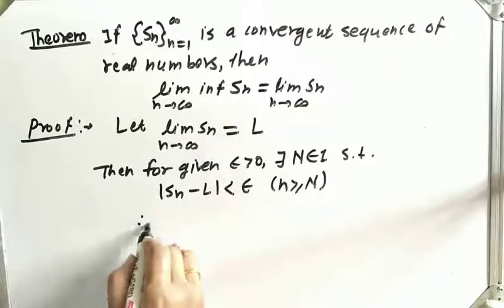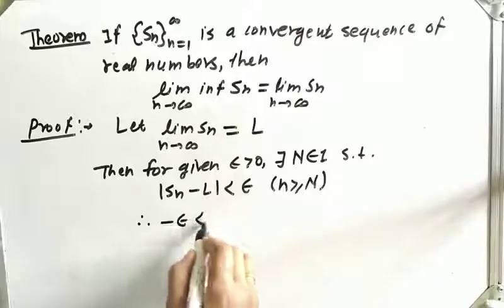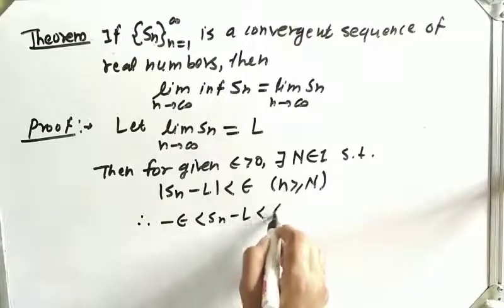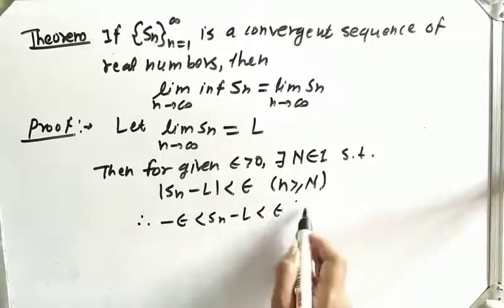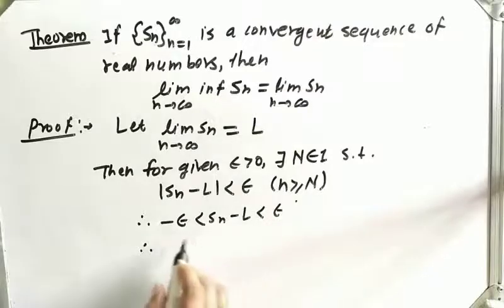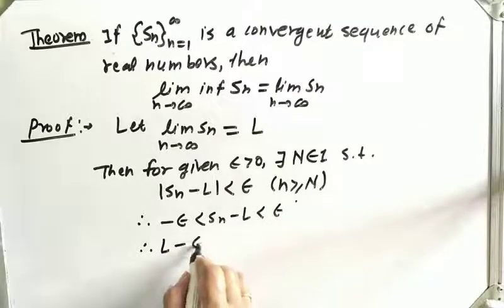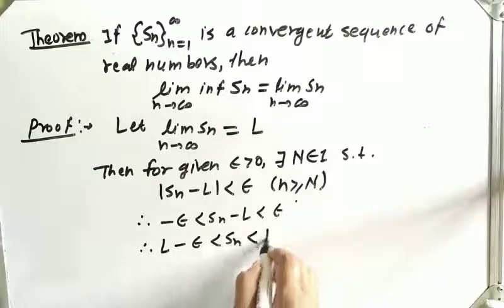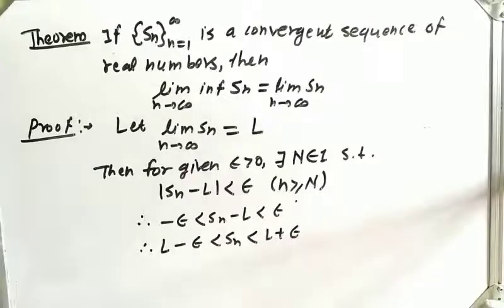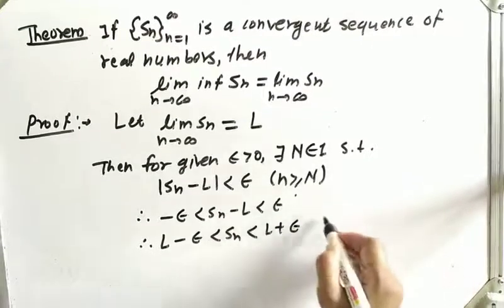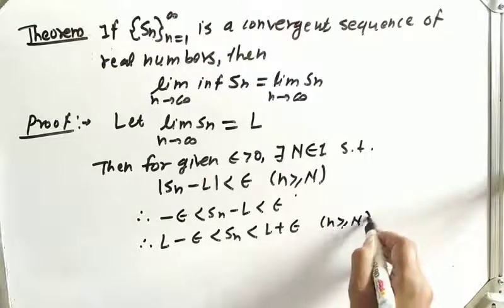Therefore minus epsilon is less than Sn minus L, which is less than epsilon, for n greater than or equal to N. Let us add L throughout: L minus epsilon is less than Sn, which is less than L plus epsilon.